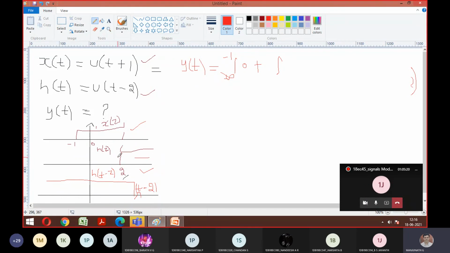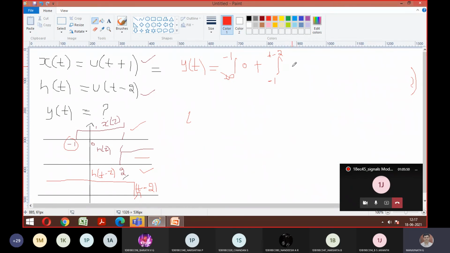See, I have written 2 for h of tau and t minus 2 for h of t minus tau. So what have I done here? I have just made tau satisfy that condition I showed you. So now the interval can be from minus 1 to t minus 2. Is it possible or not? Yes, sir. Compare the first and third signals. See, minus 1 is here and t minus 2 is here. So between these only I can play. So here you can have existence, right?